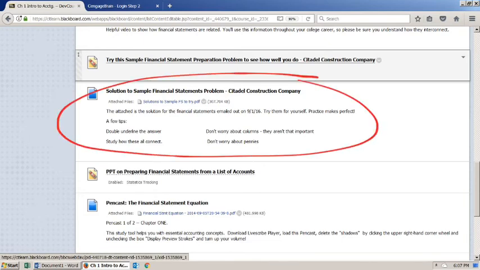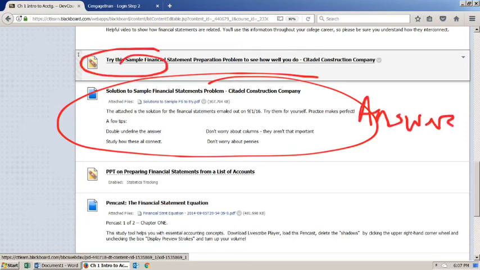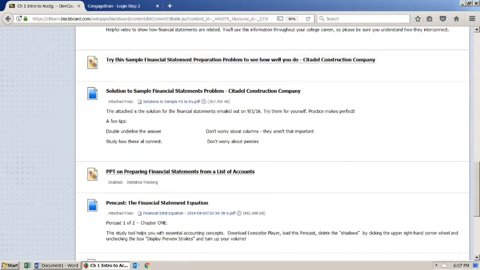So here's the sample, and these are the answers. Just remember that this is going to be crucial, and this is a very important thing for you to understand. Let's see what else we've got in this Chapter 1.